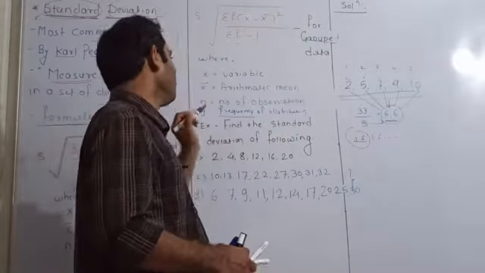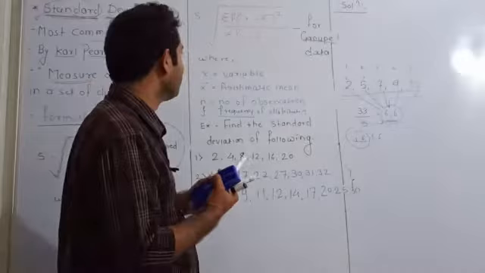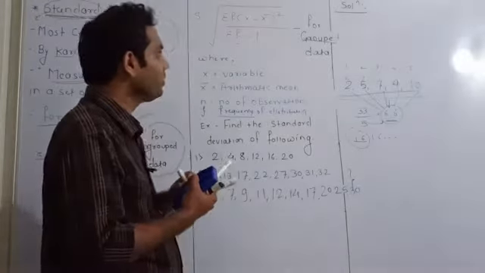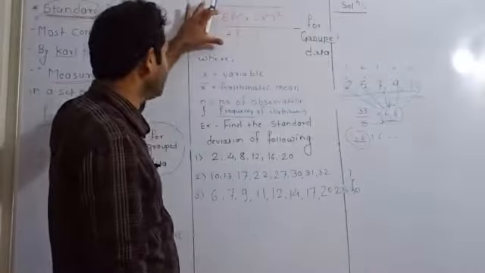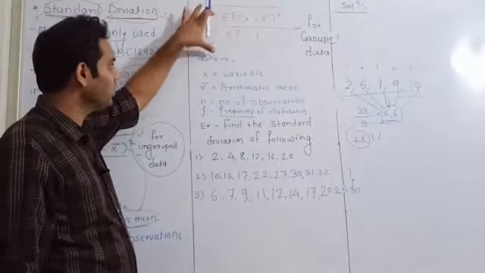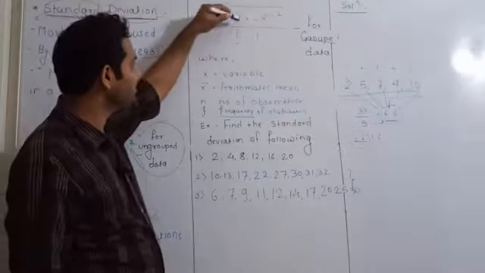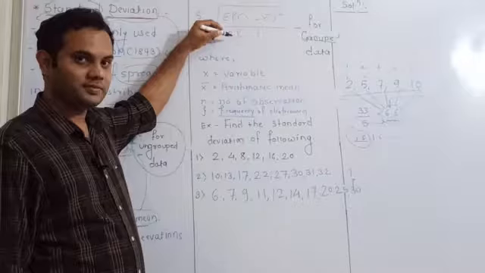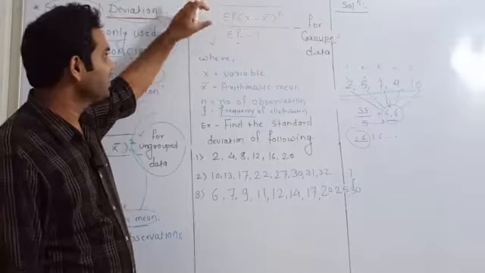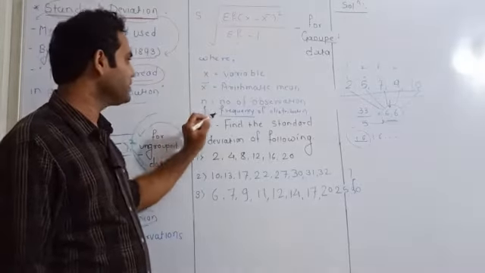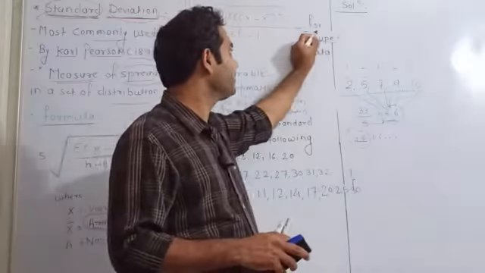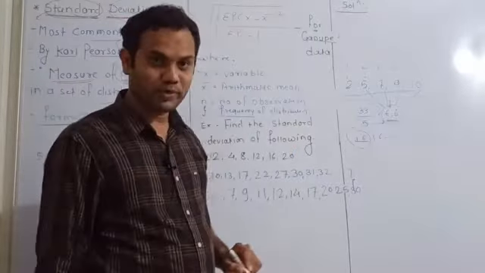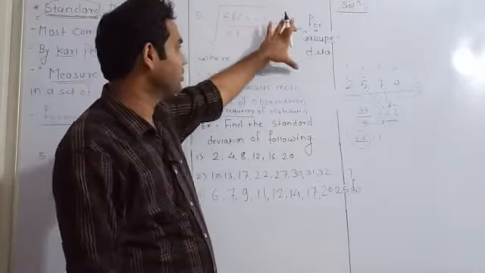So here f stands for frequency. Okay, so therefore it is a formula for grouped data. Rest of the terminology here remains the same, that is x is your variable, x bar is your mean, and in this case the f is your frequency of distribution. Therefore it is given here, it is the formula for grouped data.